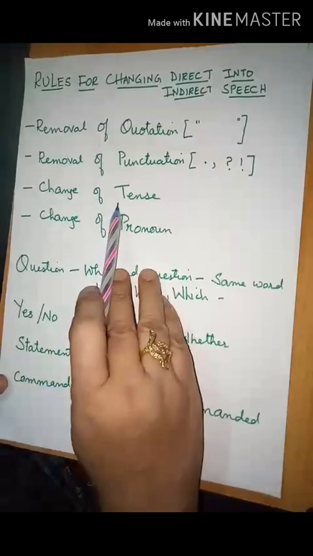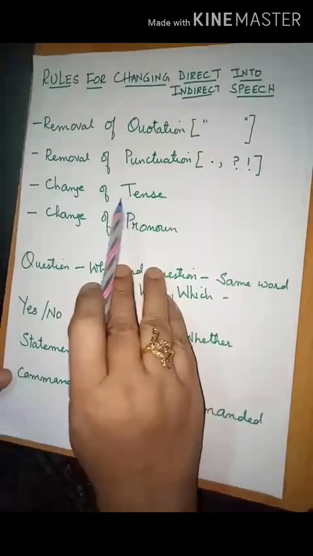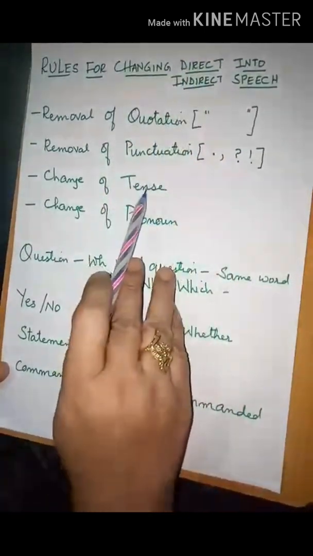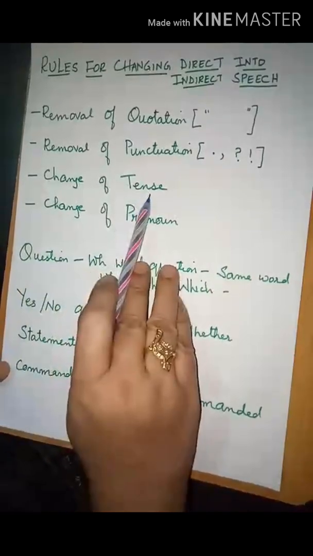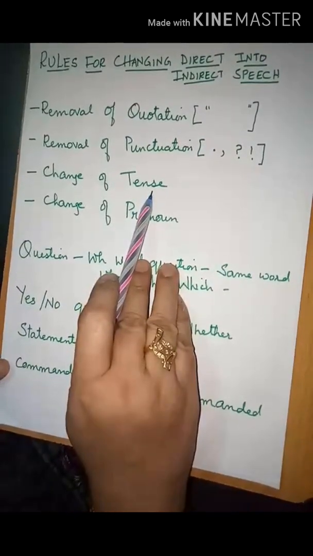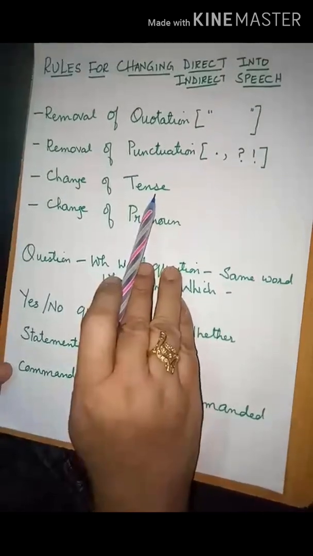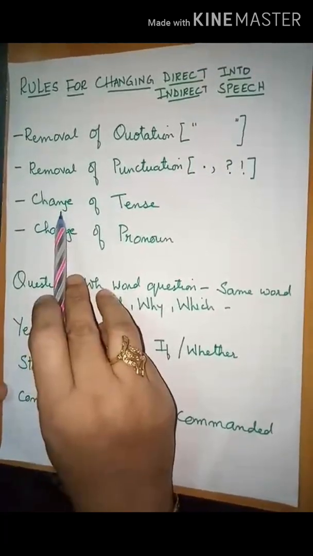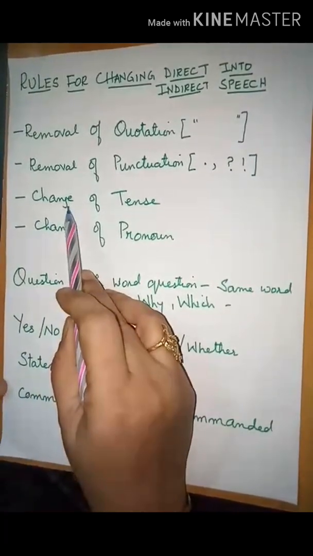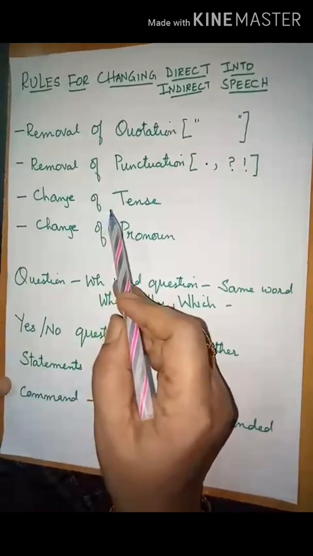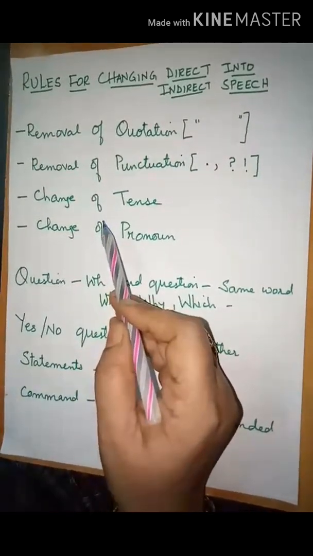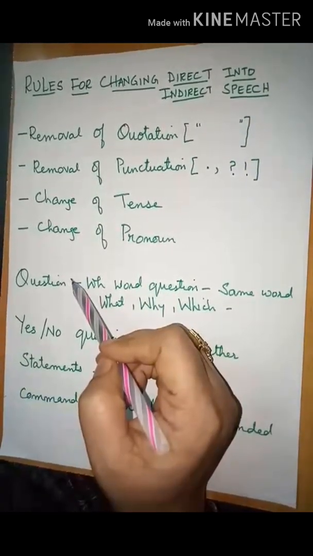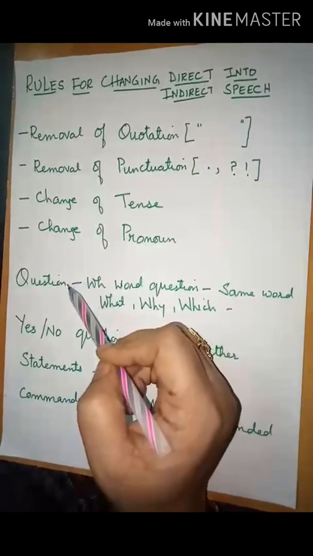Next is change of tense. Usually we change from present to past tense. Whenever we are changing from direct speech to indirect speech, we change the tense. But in rare cases, tense is not changed, as in the case of proverbs or in the case of quotation. Now, see children, today when we say that knowledge is power, after 10 years also we will be saying knowledge is power. We won't say knowledge was power. When we say today the sun rises in the east, after 10 years also we will be saying the sun rises in the east. We won't say sun rose in the east.